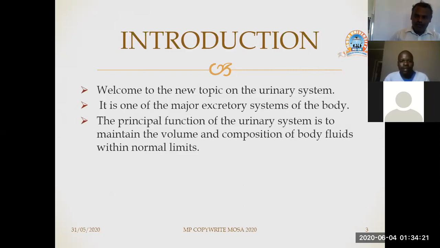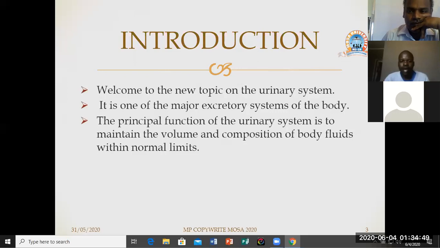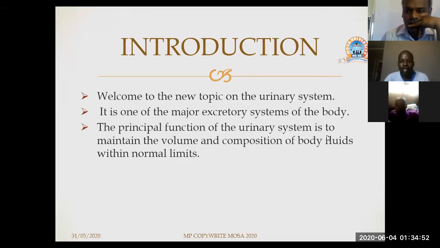So like I've said, this is the urinary system. The urinary system is one of the major excretory systems of the body. The principal function of the urinary system is to maintain the volume and composition of body fluids within normal limits. So the body fluids which are found inside the body are regulated through the urinary system, which acts like an excretory organ, as we're going to see as we progress with our lesson.